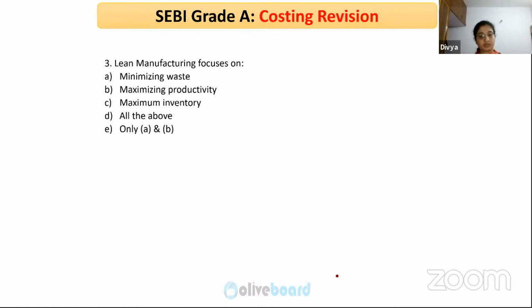So lean manufacturing focuses on what? Minimizing waste, maximizing productivity, maximum inventory, all the above, only A and B. So the answer is E. Okay, so what is lean manufacturing?